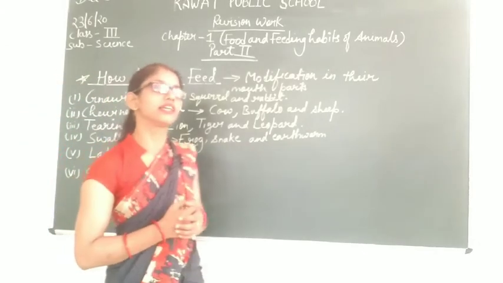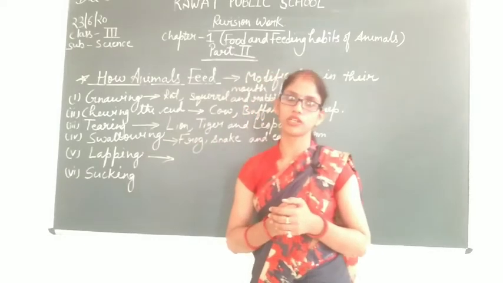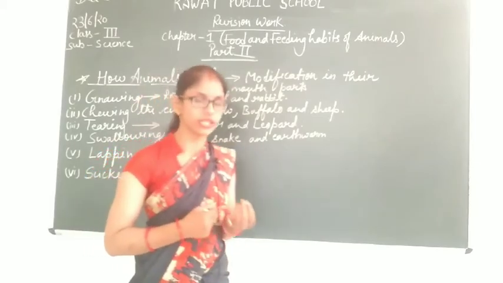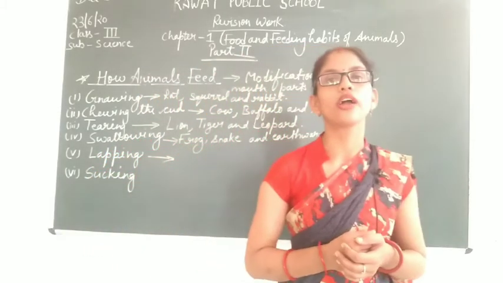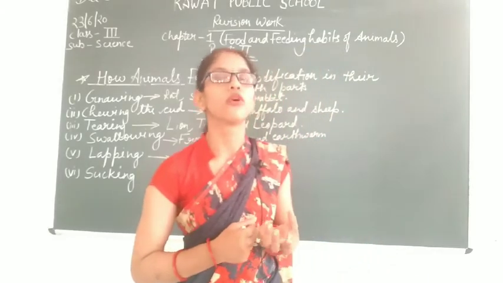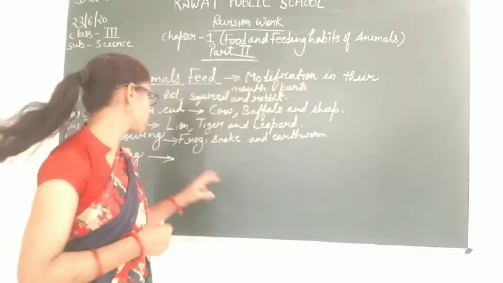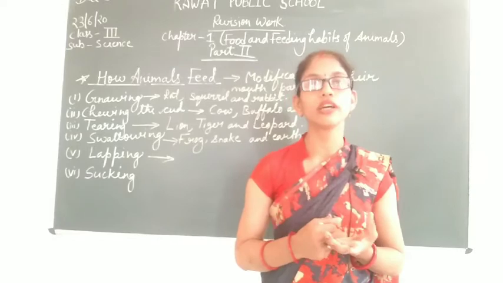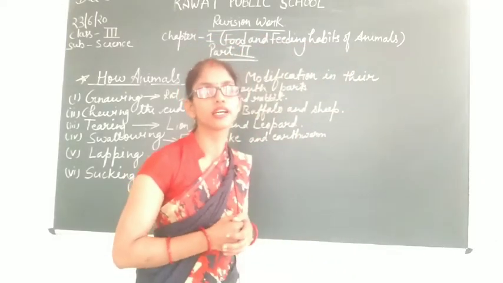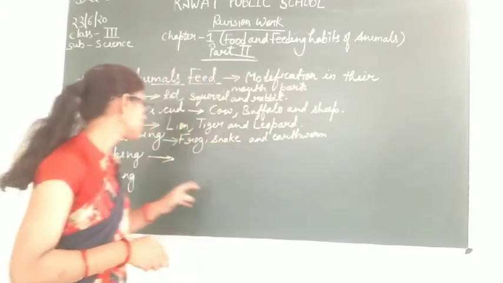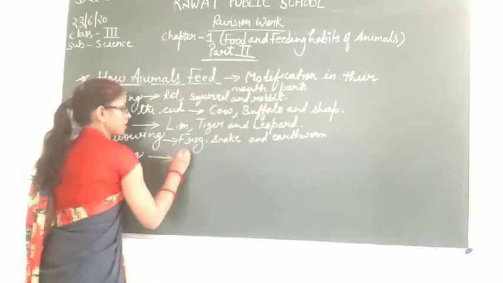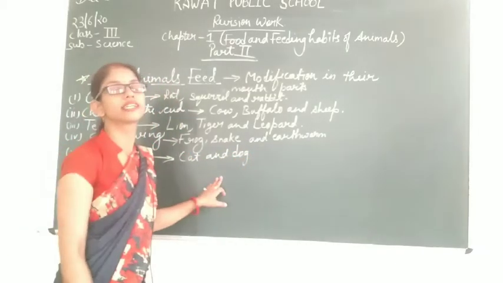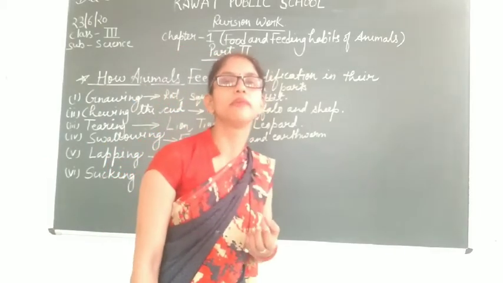Have you ever seen how dogs and cats drink milk or water? The method by which the dog and cat drink the milk or the water is known as lapping. Lapping is the process of drinking milk or water with the help of the tongue. It is generally followed in cats and dogs. They use their tongue to lap or to drink milk or water.